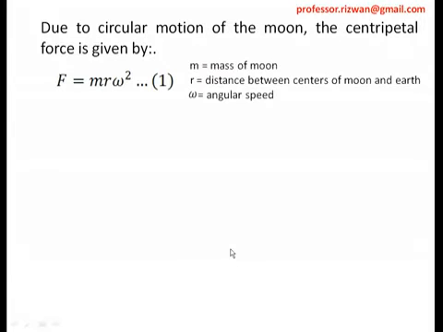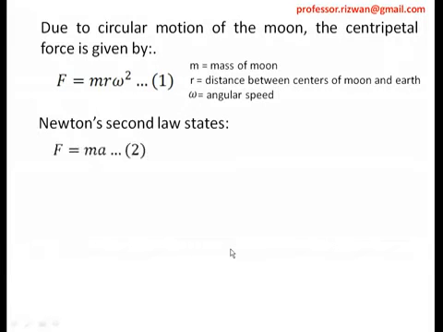Fine. Centripetal force, where m is the mass of the moon and r is the distance between the centers of the moon and earth, and omega is the angular speed. From this formula it is very clear. Newton's second law states that F is equal to m a, that we also know. Now if I equate equation number 1 and 2, then m a is equal to m r omega square.